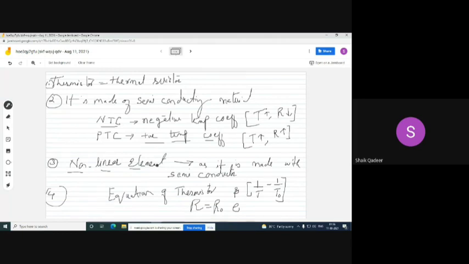Quickly, I want to recap what was discussed in today's class. We have seen one of the electrical types of thermometer. Thermistor stands for thermal resistor. A few points I have given about this. First, it is made up of semiconducting material, so it can be of two types. One is made with N-type semiconducting material.